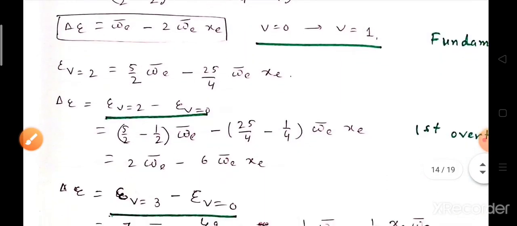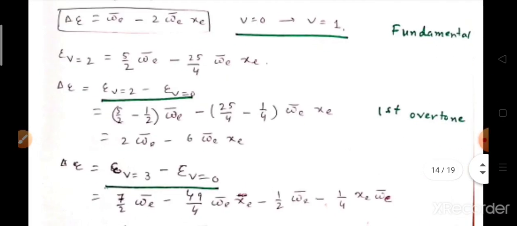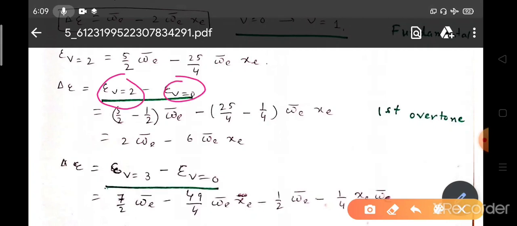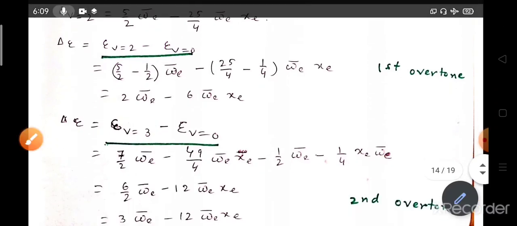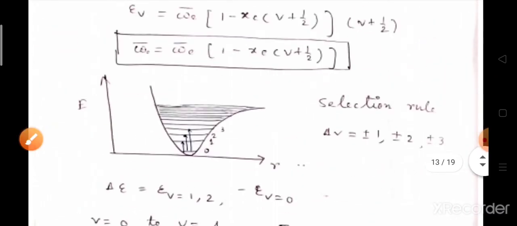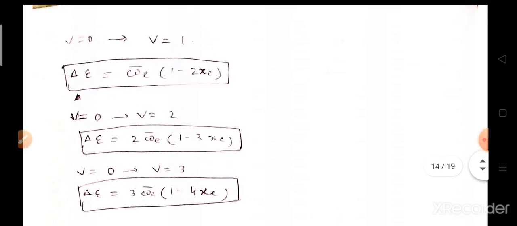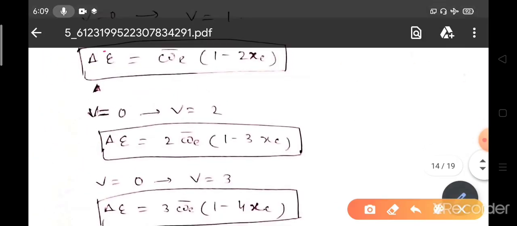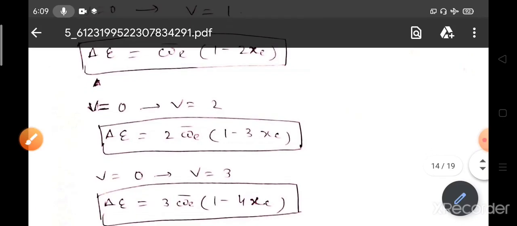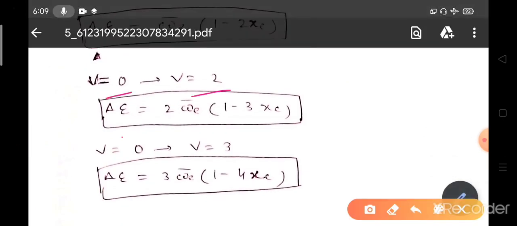Similarly, for the first overtone we calculate the difference between v equals 0 and v equals 2, and for the second overtone we calculate the wave number difference between v equals 3 and v equals 0. So what will we get? For v equals 0 to v equals 1, delta E is omega_e bar into (1 minus 2 x_e). For v equals 0 to v equals 2, delta E equals 2 omega_e bar (1 minus 3 x_e). For v equals 0 to v equals 3, delta E equals 3 omega_e bar (1 minus 4 x_e).